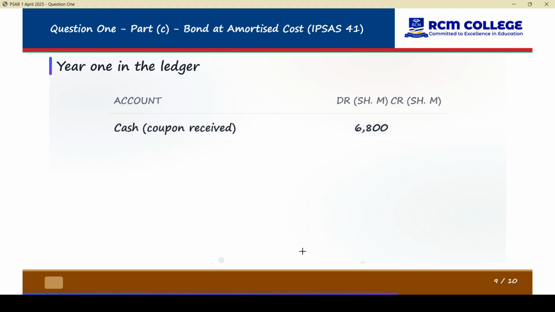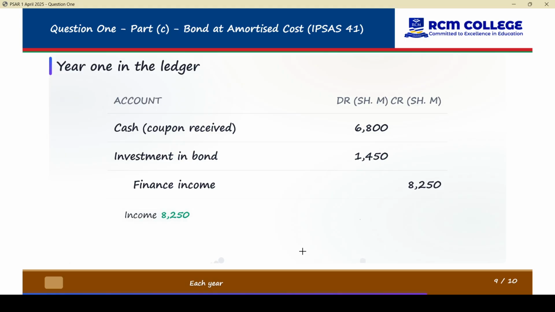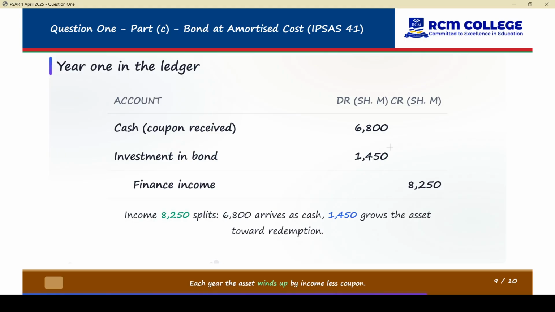So, here are the ledgers. What do we debit on year one? We debit the cash received in the bank. Assets are normally debited, and we debit investment in bond 1450. Why 1450? And what do we credit? Finance income 8250. So we have received this in cash, and normally the difference increases our bond.